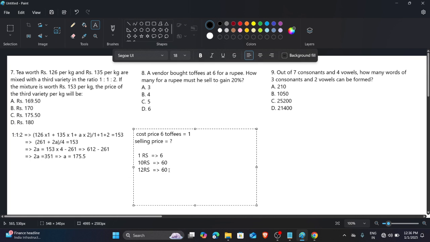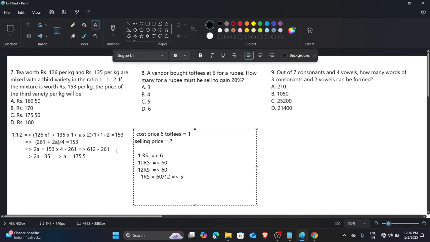Okay. In 12 rupees, if he sells all his 60 toffees, then he gets the 20% profit overall. So now we have to find in 1 rupee how much toffee he sells. For that we have to do the simple thing: 60 divided by 12, so we get the quantity for 1, which is nothing but 5.